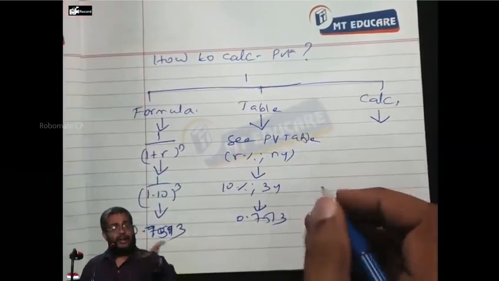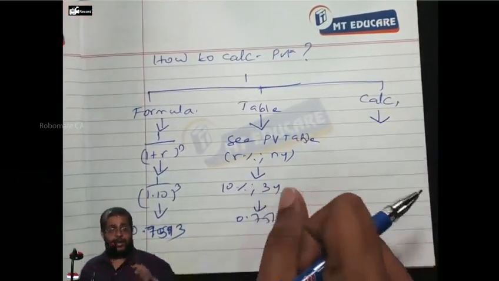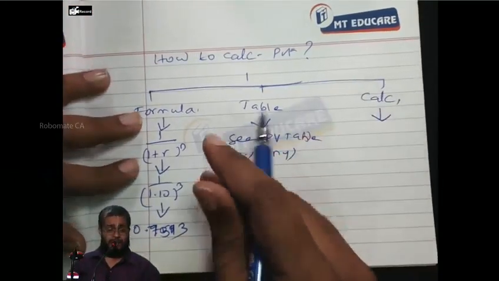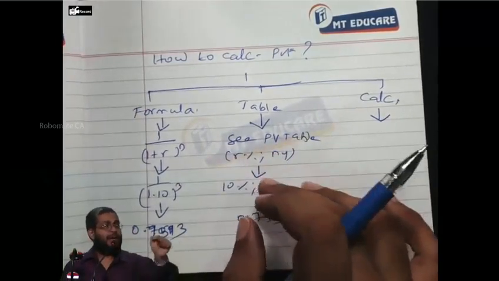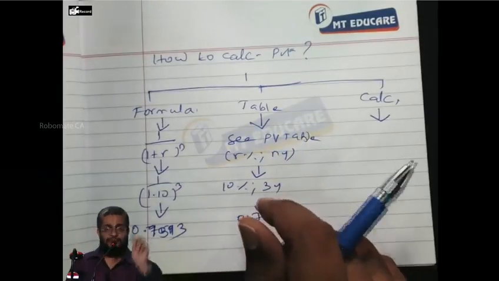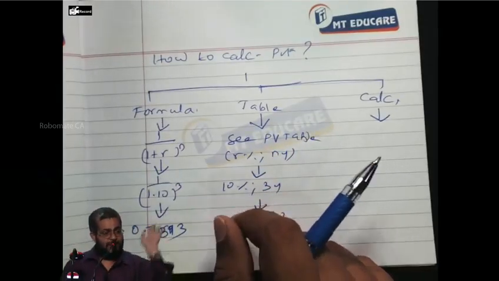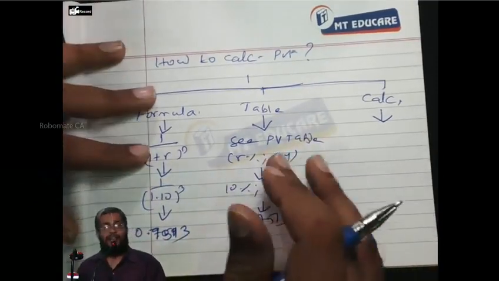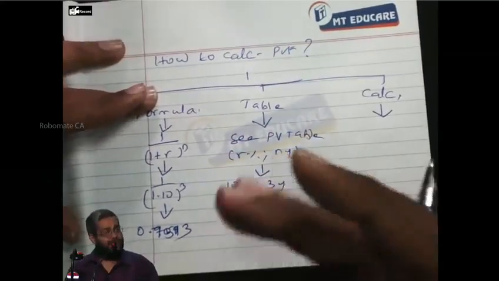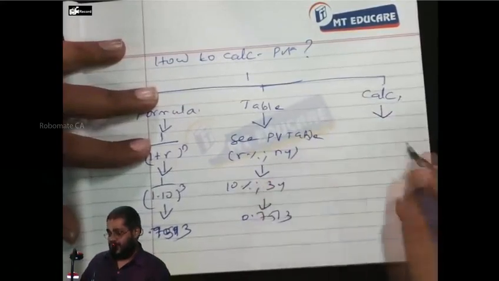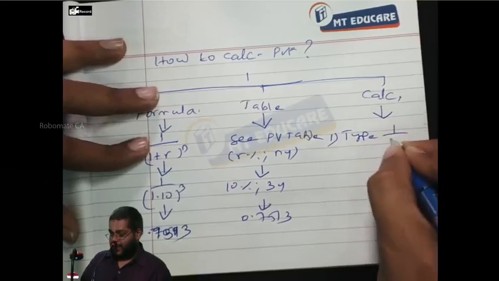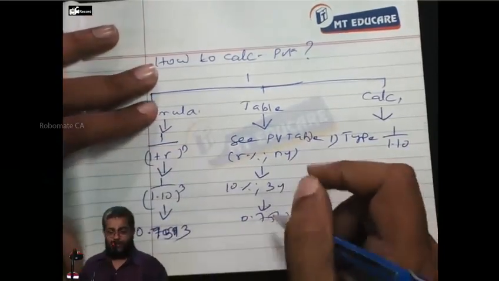Now take the calculator. Do it and then we'll write it. Erase everything. Type 1 divided by 1.10. How many years? 3 years. Press plus, is equal to, how many times? 3 times. Is equal to. What number do you get? 0.7513. Yes or no? So 1 divided by 1.10, three times, gives me 0.7513. Right or not? In that case, with the calculator, step number 1 is to type 1 by 1.10.